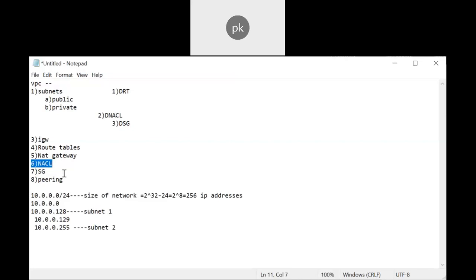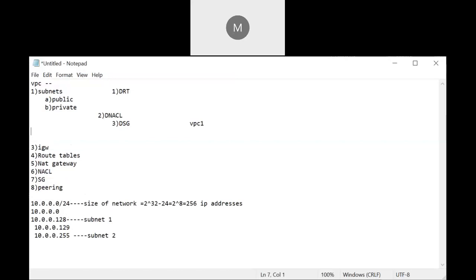Then what about peering? So what is peering? Let's say I have created VPC 1. In VPC 1 I created subnet 1 and subnet 2.